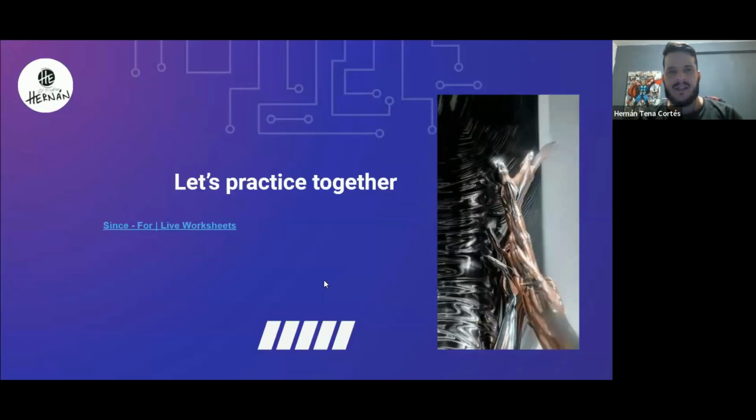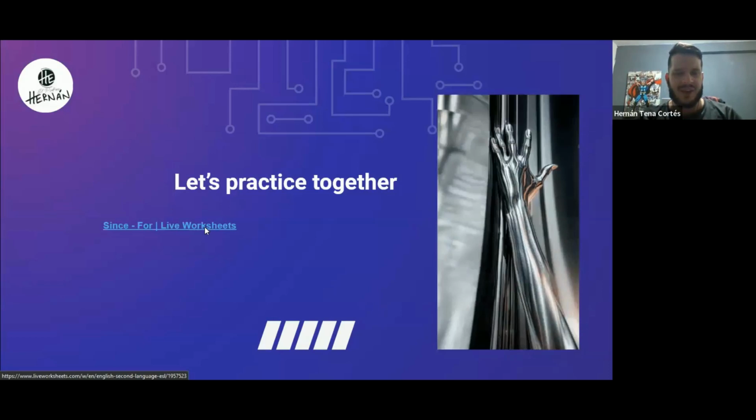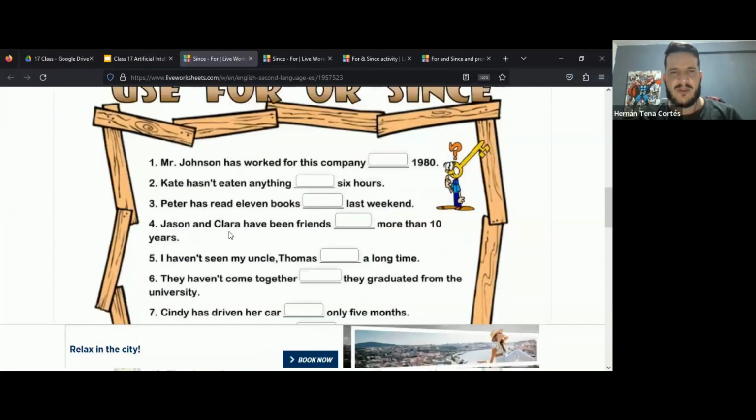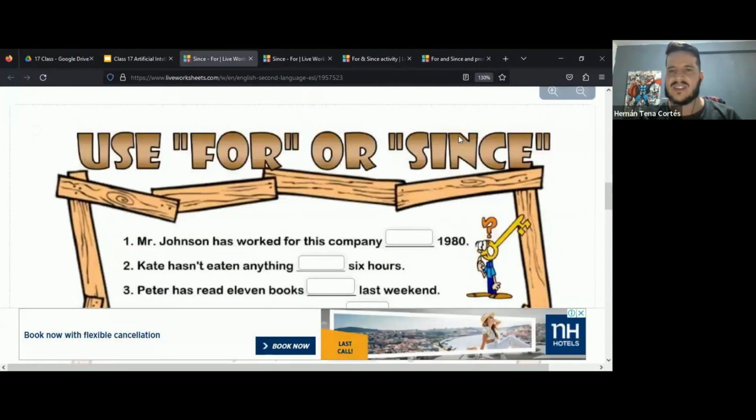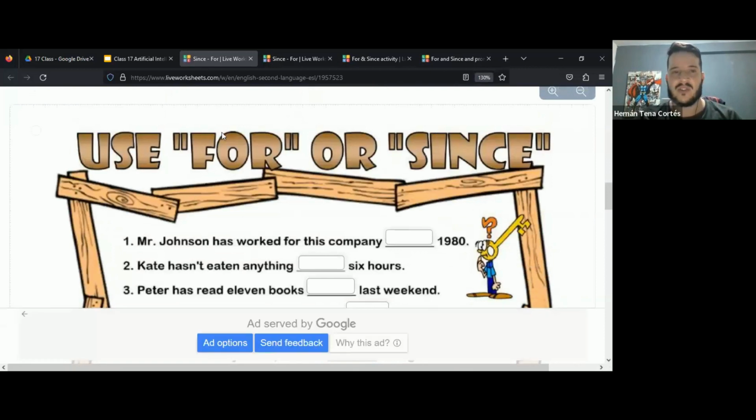All right, let's practice together. I have something here so we can take a look together. And you'll see that, remember, duration for reason, and since is when something began, when something started. So let's take a look at this exercise together. I'm going to call on you so you can help me, please.